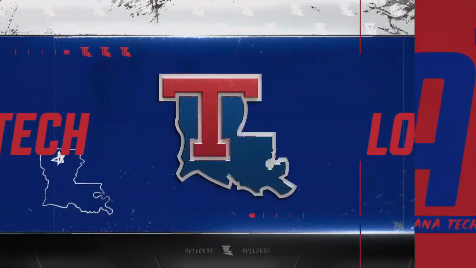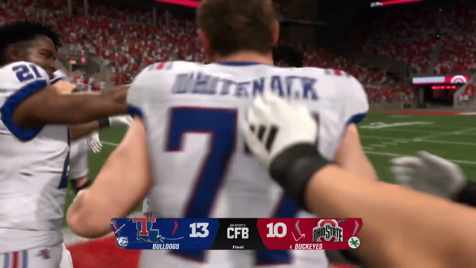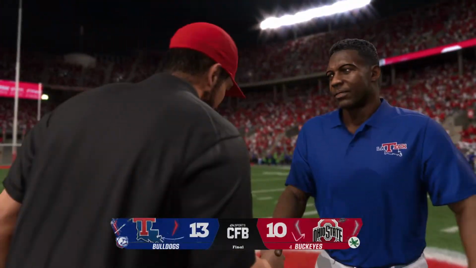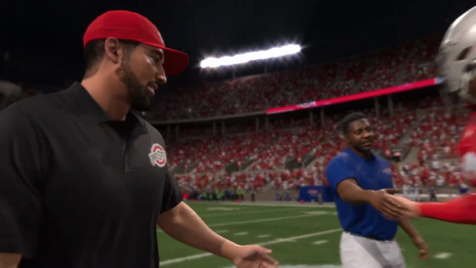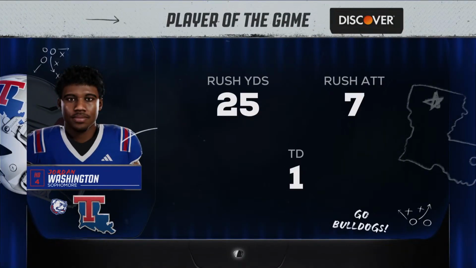And his kick is good. His third field goal of the game, and this is the one that wins it. You sort of think that over the years you get immune to these types of upsets, but this one is a shocker that might go on the list of all-timers.